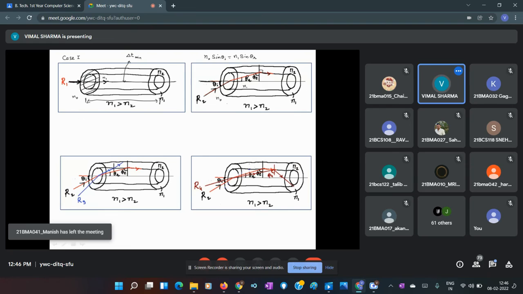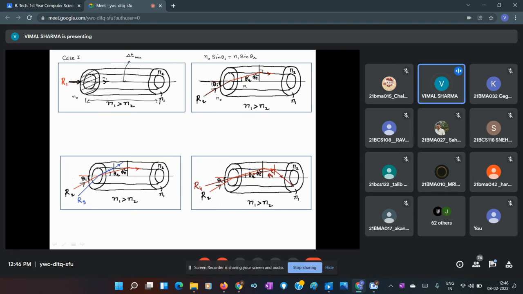It is at phi c, and this angle of incidence is called the acceptance angle, because this ray is accepted by the optical fiber. It travels through the optical fiber.